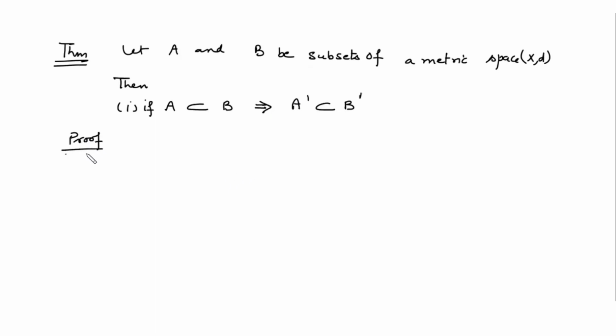How will you prove this? How will you prove that one set is a subset of another set? How will you prove this thing?